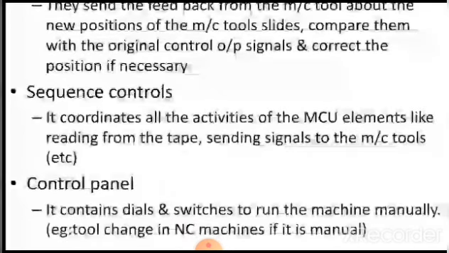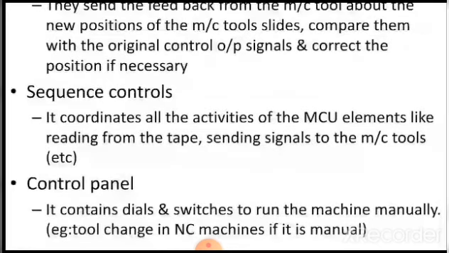Feedback channels. The feedback channels send feedback from the machine tool about the new position, because while machining, the position of the tool is changed many number of times. So, to locate the position of the machine tool, feedback channels are used. In this, the new positions of the machine tool slides are compared with the original output signals, and the position is corrected if necessary.